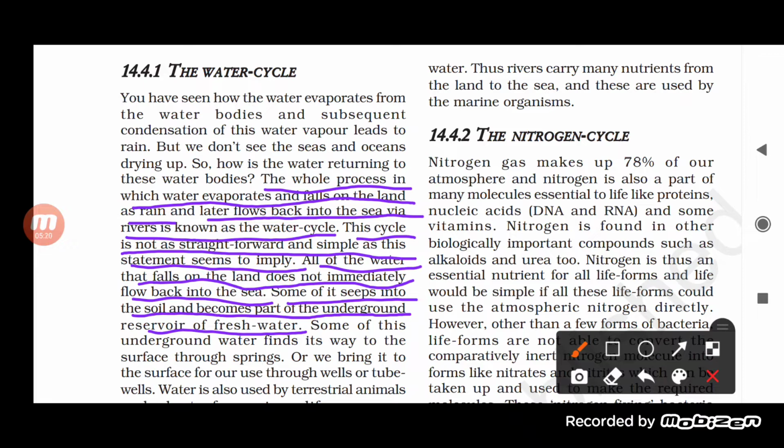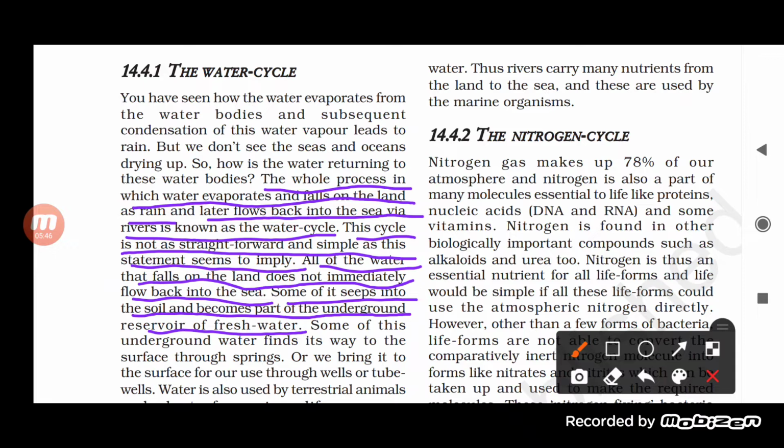Actually, here it is explaining what happens in a simple way if we try to understand the water cycle. So basically, first of all, the water will evaporate from the water bodies in the form of water vapor when sunlight falls on it. After absorbing a sufficient amount of heat from the sunlight, it will evaporate and become water vapor.